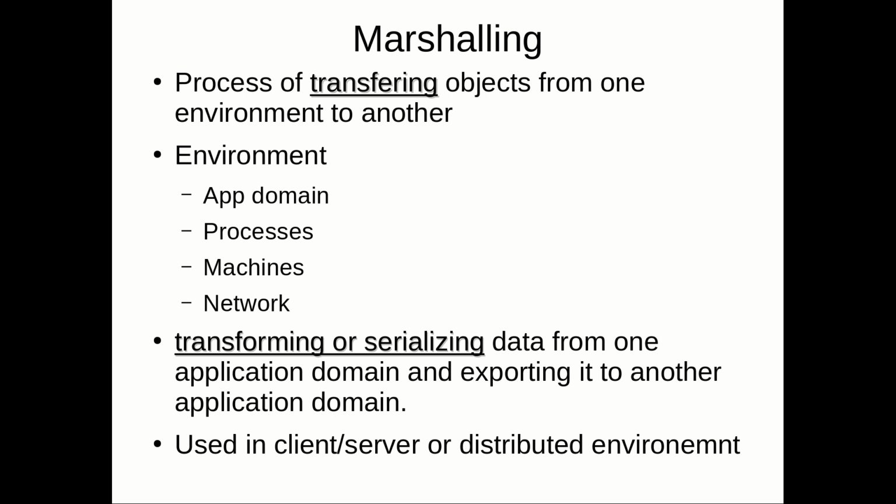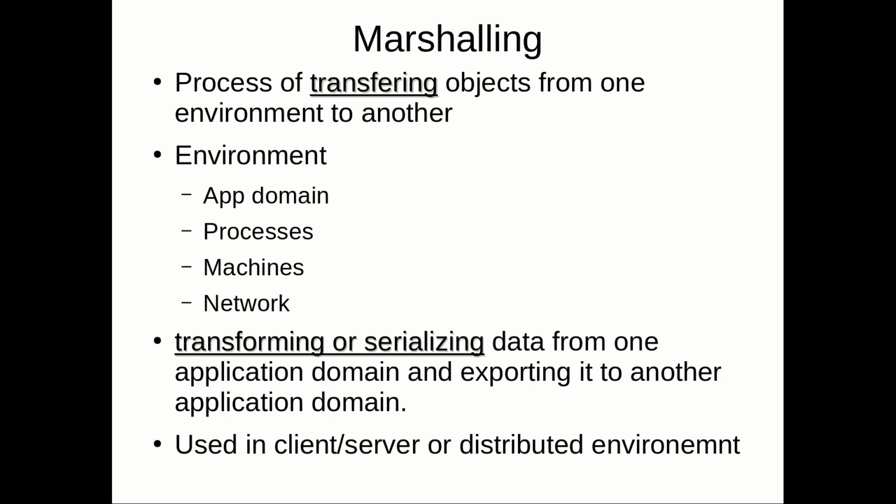So transforming or serializing data from one application domain and exporting it to another application domain is what you call marshalling. Right? This was the doubt asked by Udaya when we talked about the serializable attribute. Do you remember the serializable attribute? She asked what is the role of serializable.